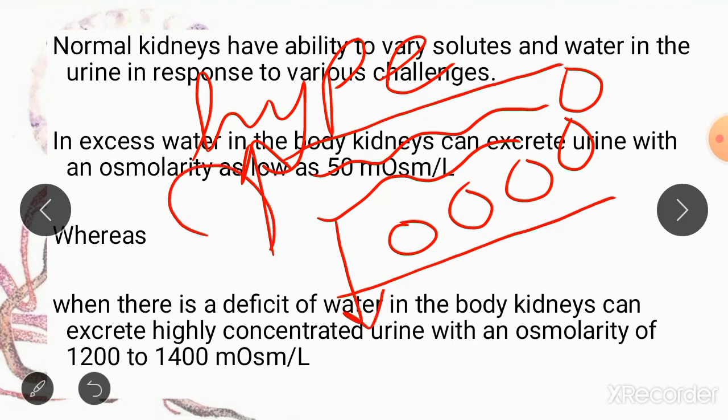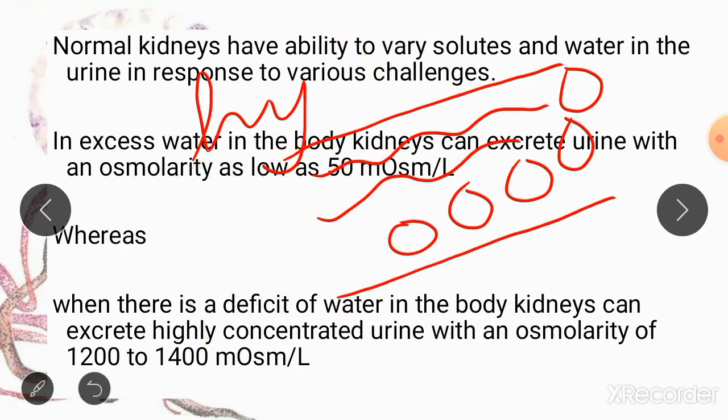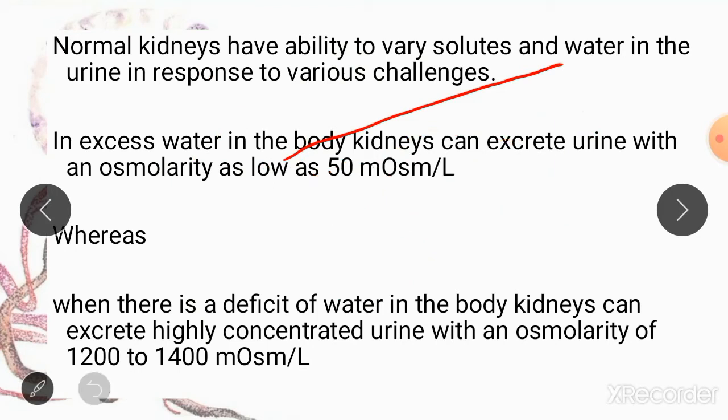So the kidneys are going to conserve water and excrete very little amount of water, but they are going to excrete large quantities of solutes in this small quantity of water, so that the osmolarity of the extracellular fluid can be reduced back towards normal. So the urine produced in such a person is going to be in very small volumes, but it is going to be hyperosmolar with a lot of solute present in the urine.